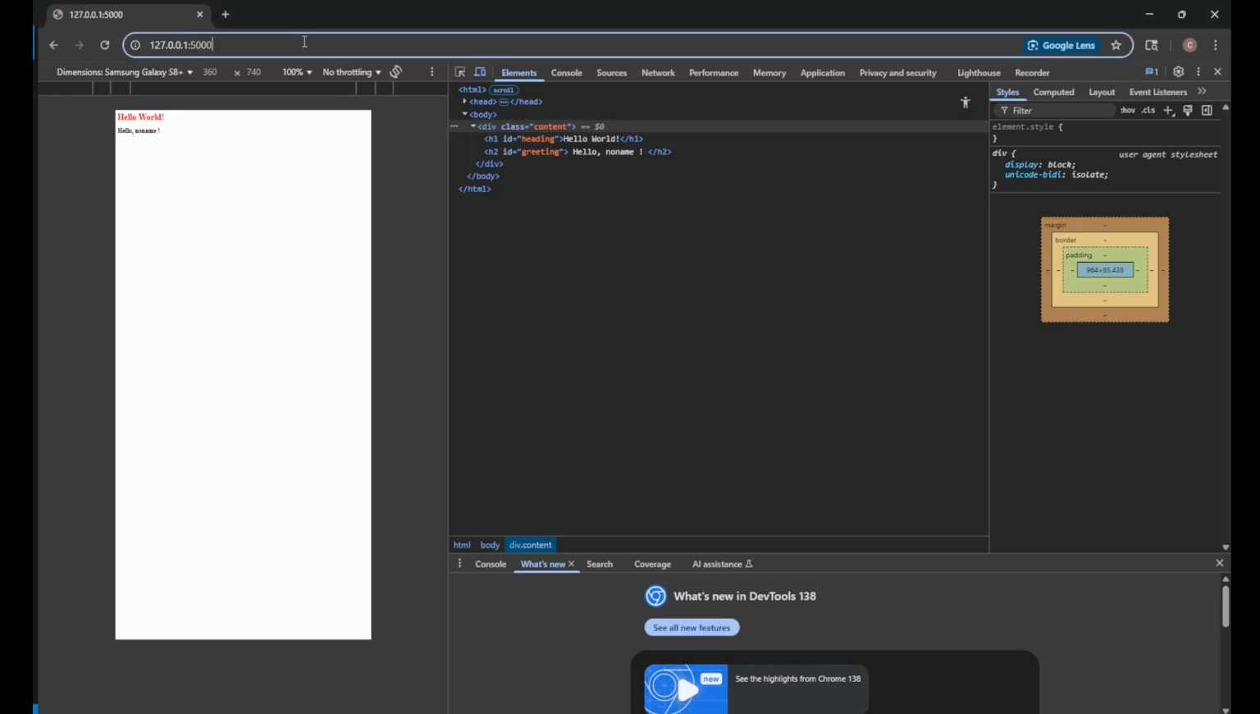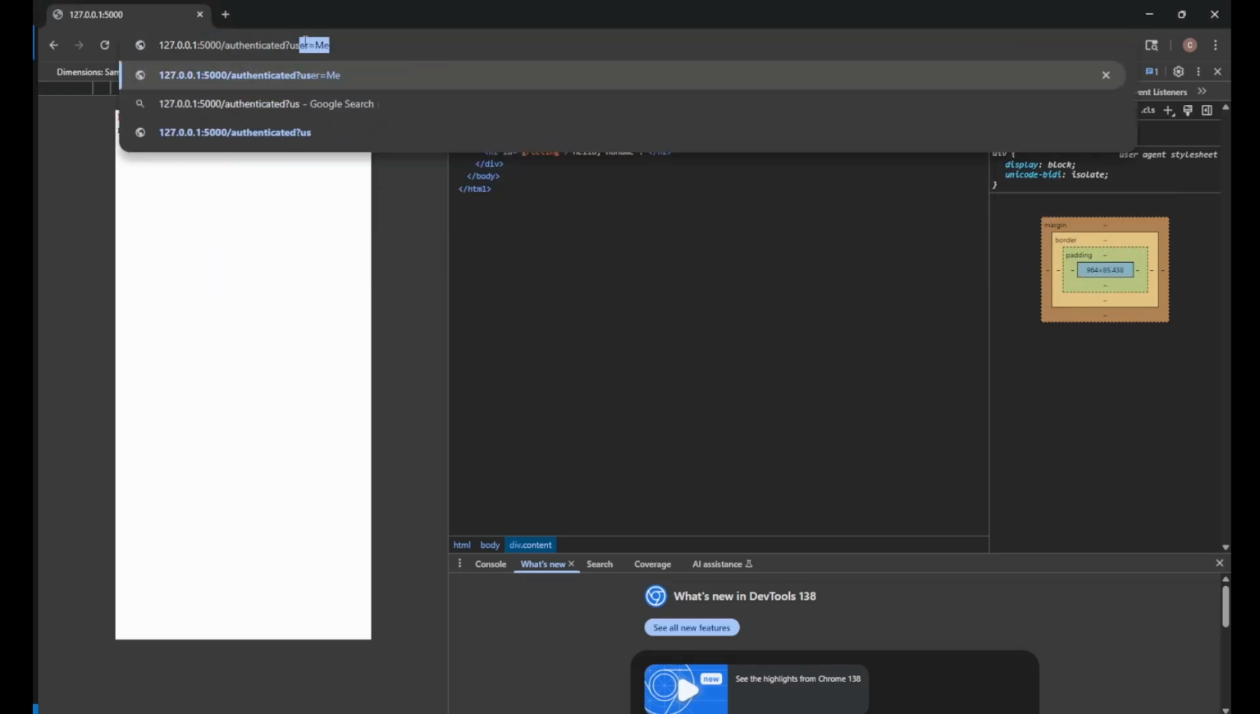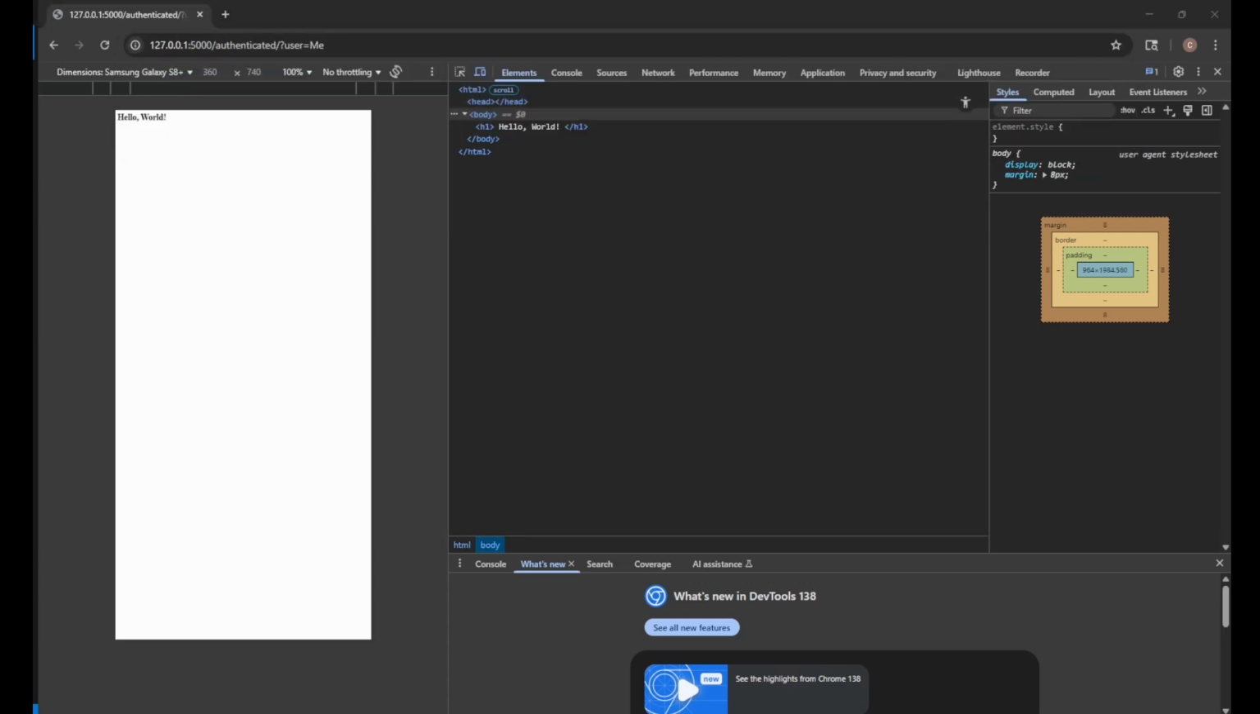I added some code on the server side as well to check if a user field exists in request.args, and if it does, it authenticates, and if it doesn't, it redirects us back to home. So we can see that in action right now.